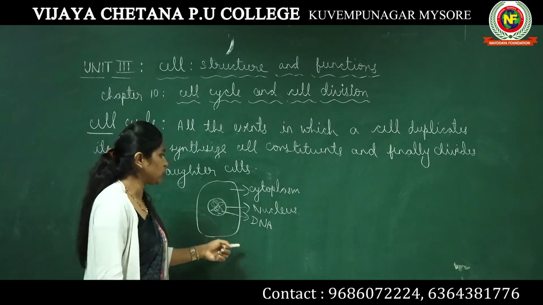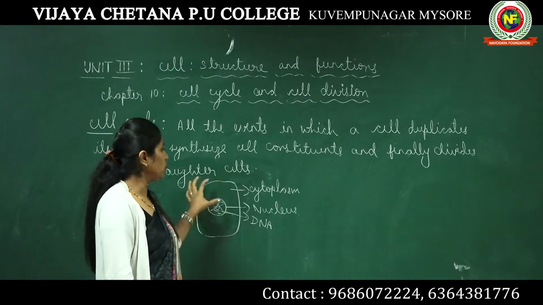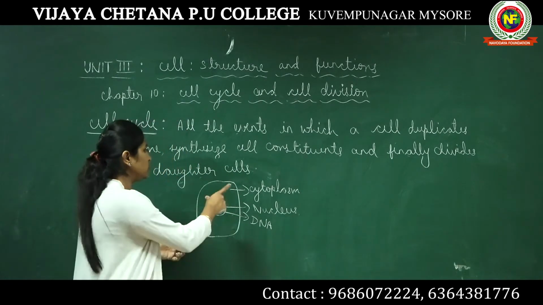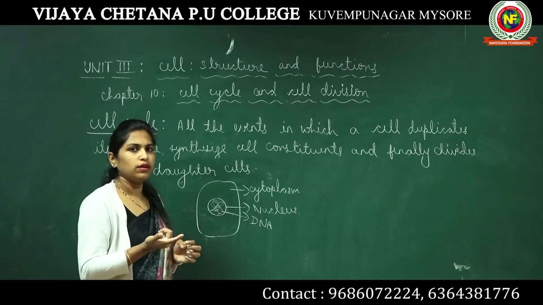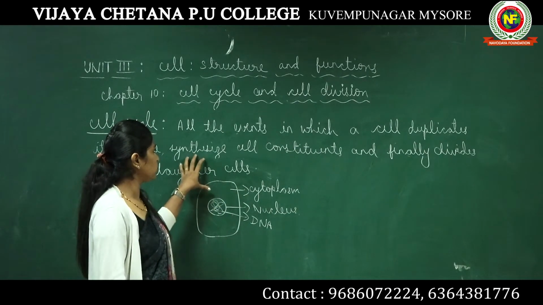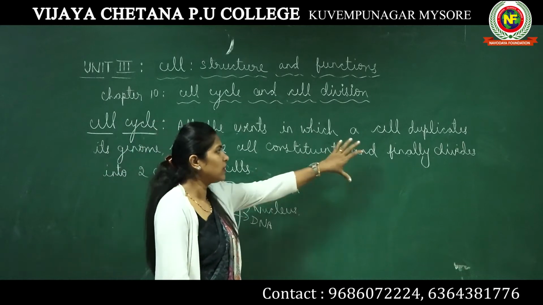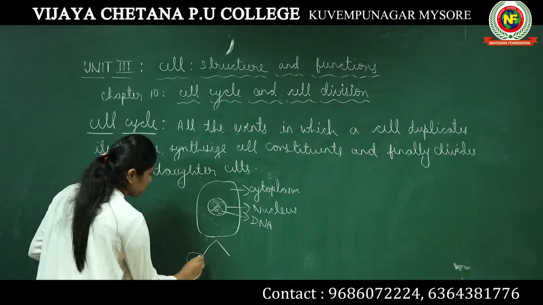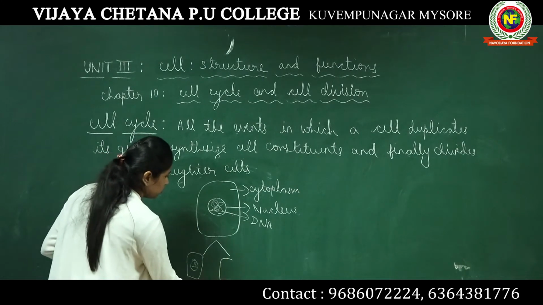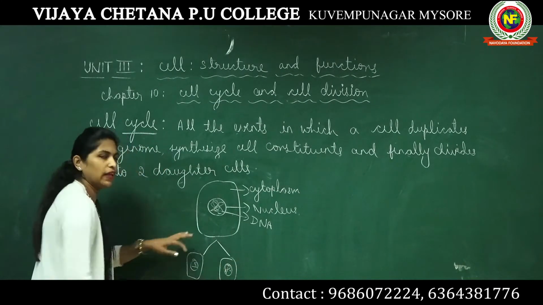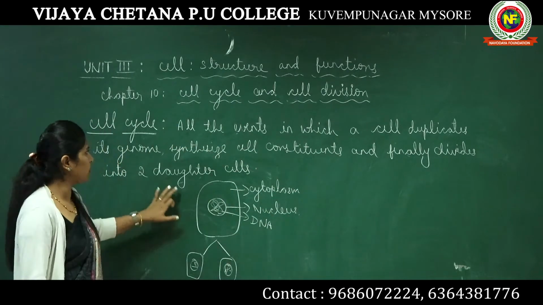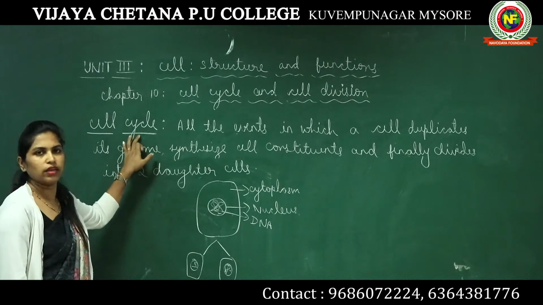You know the structure of a cell very well. All the cell constituents, like centrioles, which are present inside a cell, will be doubled. So this is the process of synthesizing cell constituents, and finally one cell divides into two cells. All these events together are known as cell cycle.